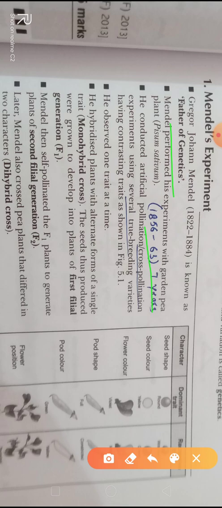Okay, what is the scientific name of garden pea? That is Pisum sativum. So Mendel performed the experiments on Pisum sativum. Okay, well, tell me the chromosome number in Pisum sativum. That is 14. 14 chromosomes are found in Pisum sativum. Okay, so he conducted artificial pollination, cross-pollination experiments using several true breeding varieties.